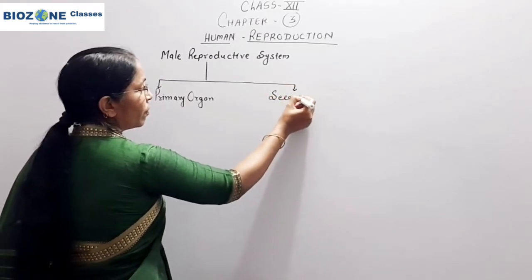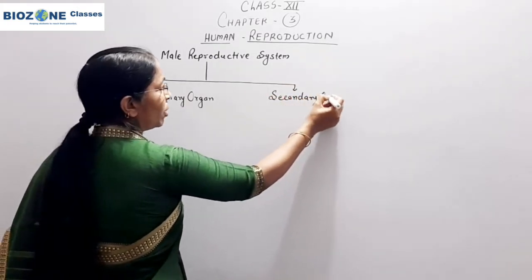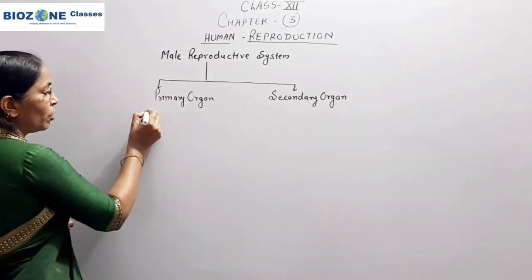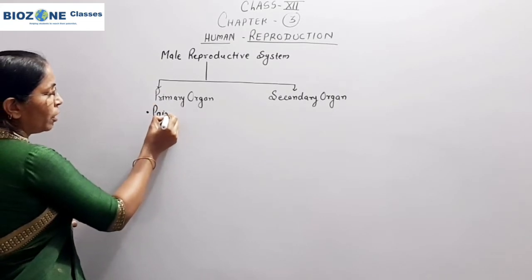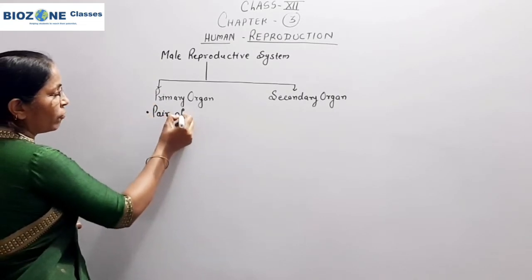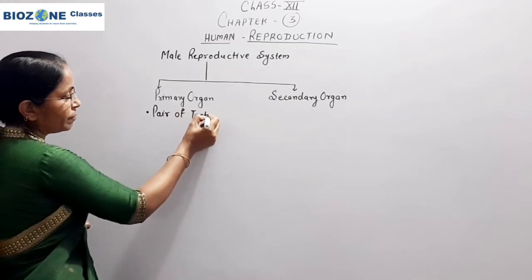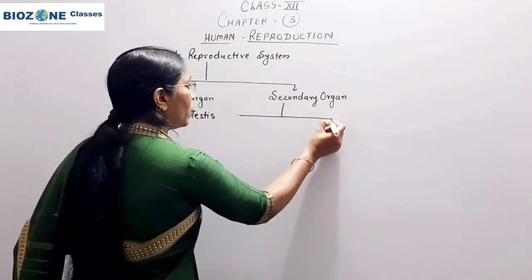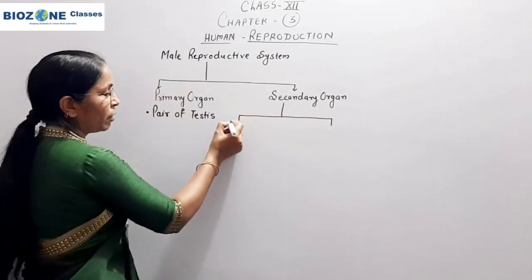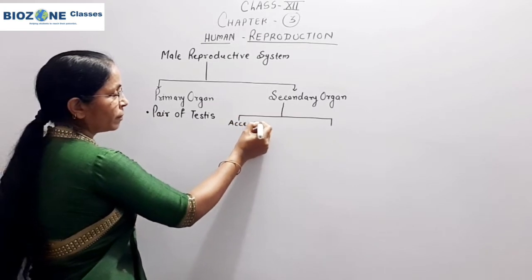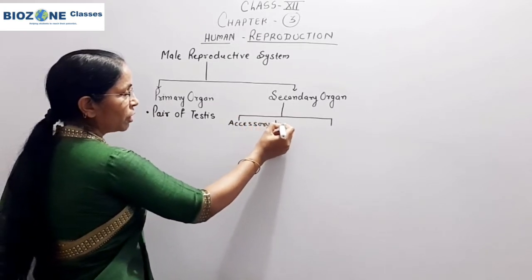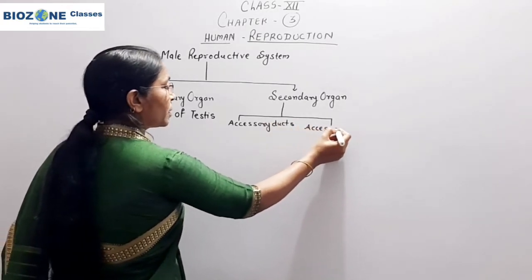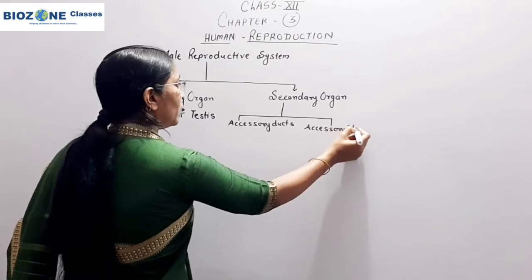Secondary organs are only helpful in the process of transfer of gametes. The primary organs in human beings are a pair of testes, whereas the secondary organs are accessory ducts and accessory glands.